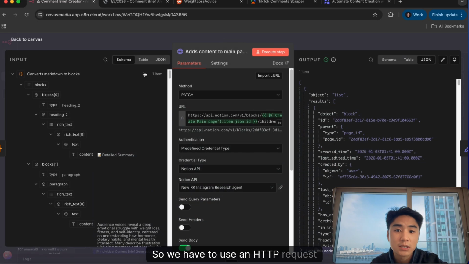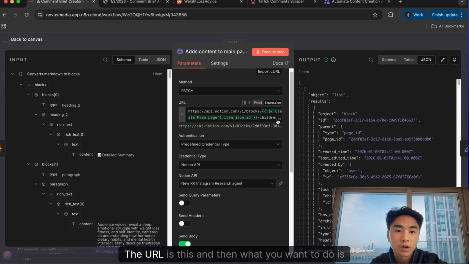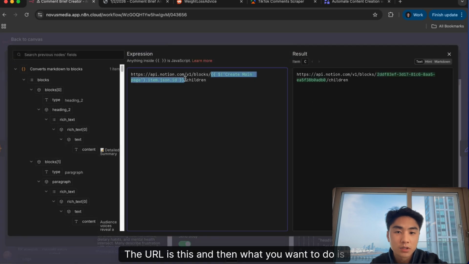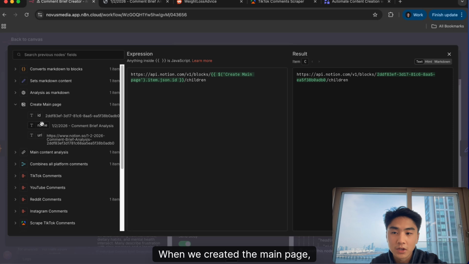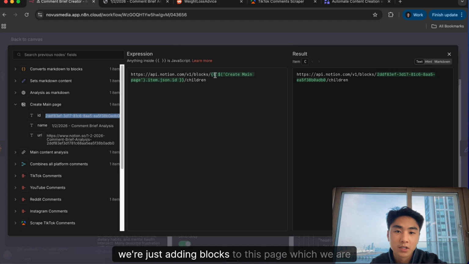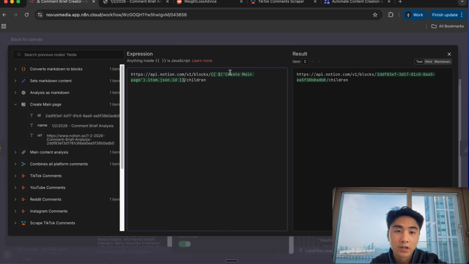So we have to use an HTTP request patch. The URL is this. And then this right here, the ID, is the ID of the main page that we created. So what we're doing is, hey, we're just adding blocks to this page, which we are identifying here.